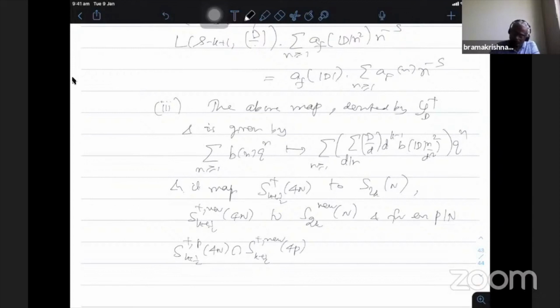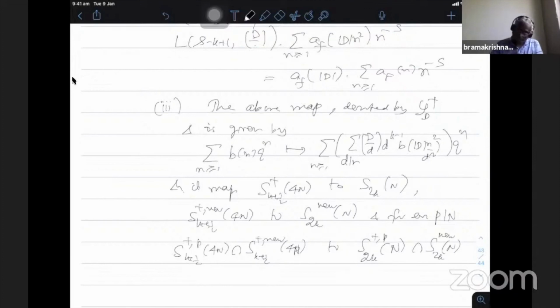This goes to S_{2k}. Similar to what I have in the case of integral weight, I take this, sorry, 4n. Okay. Therefore, the plus space with respect to W_p restricted to the new forms is isomorphic to the plus one eigenspace of W_p in the case of integral weight, which are new forms.